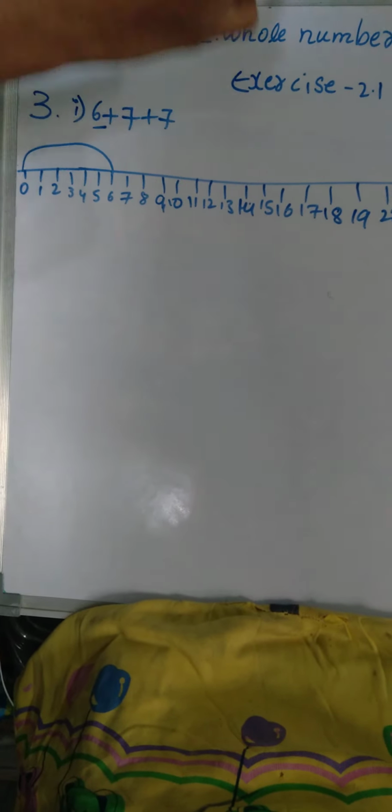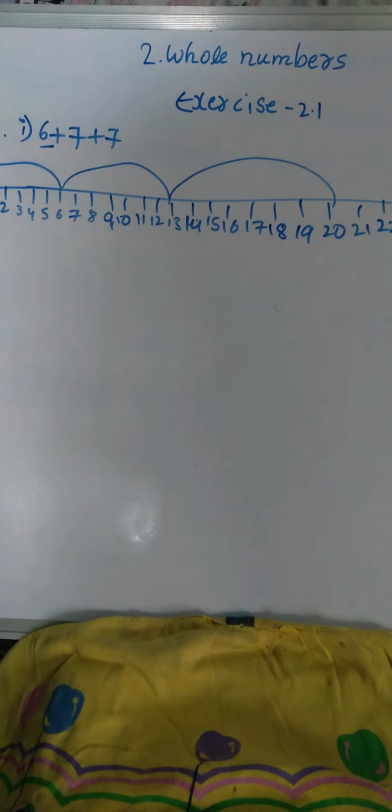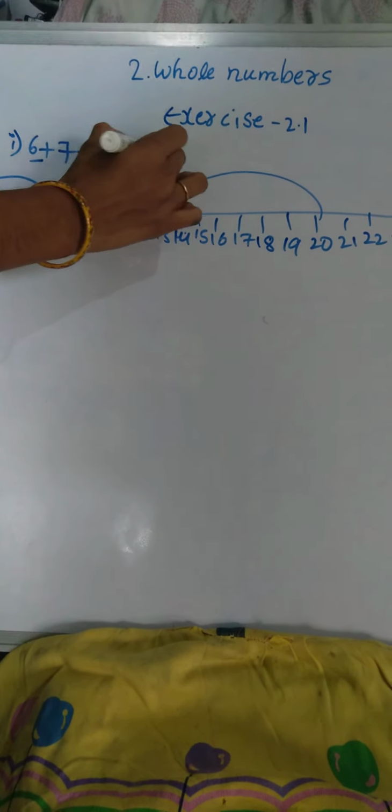Okay. First 6. 6 is there now. So we will take directly to 6. Okay. Then plus 7 means after 6 we have to add 7. 1, 2, 3, 4, 5, 6, 7. Okay, we got till 13. Then plus 7 again. 1, 2, 3, 4, 5, 6, 7 till 20. So here the answer is 20. It's a very easy method. This is addition.